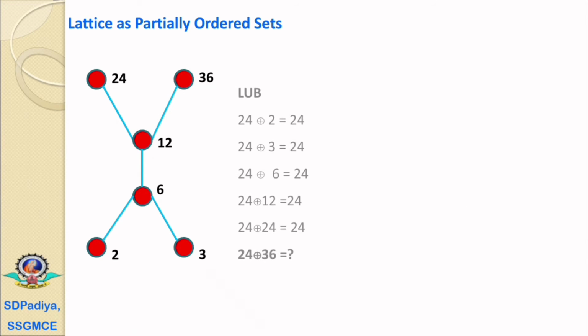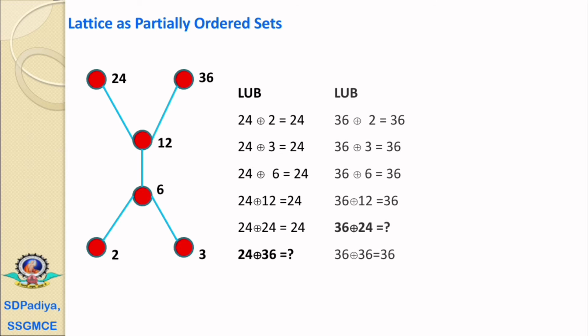Now for the combinations of 24, 24 join 2 equals 24, because it is an upper bound. 24 join 3 equals 24, 24 join 6 equals 24, 24 join 12 equals 24, 24 join 24 equals 24, but there is one problem. If we try to find 24 join 36, then 24 and 36 are not connected at an upper level. They are not joined at the upper level. Therefore, 24 join 36 is not available.